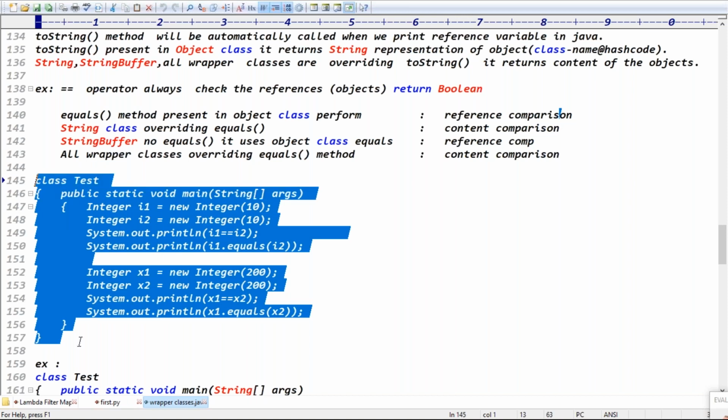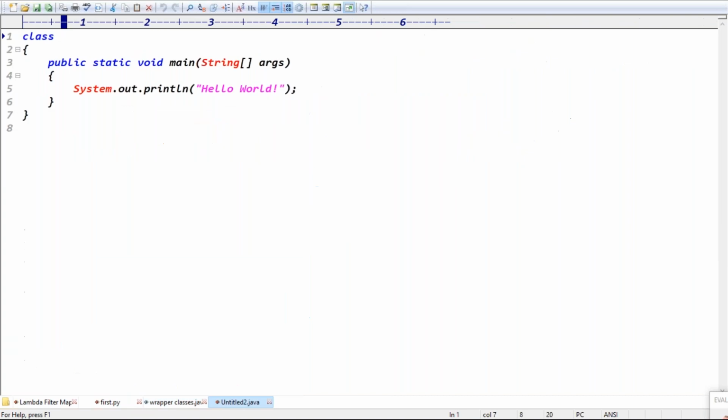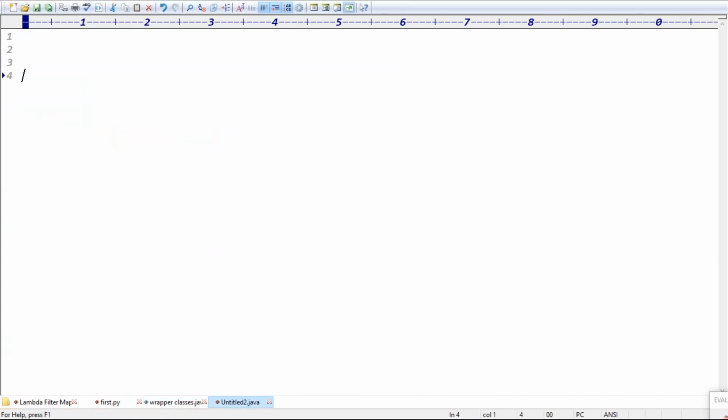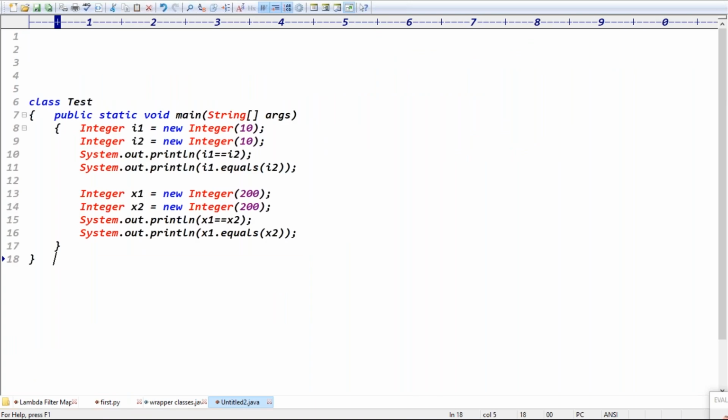In wrapper classes, we have discussed the toString method, the valueOf method, and the equals method. Sir, how many methods in total are present in these wrapper classes which we can use?